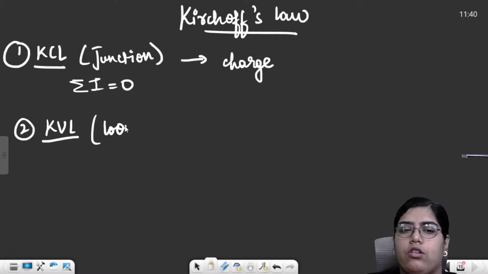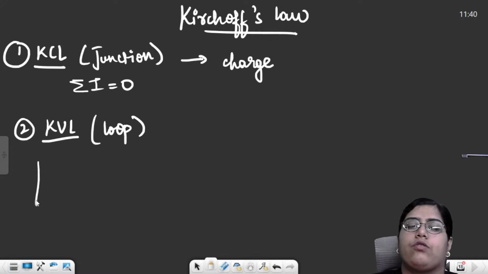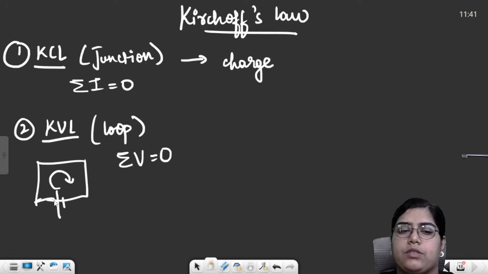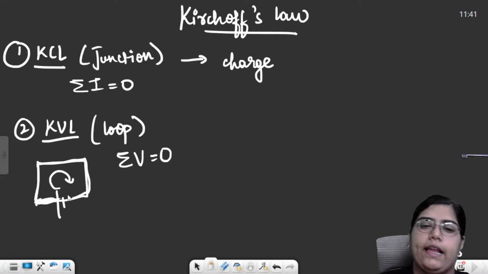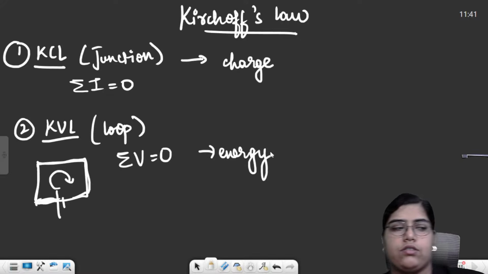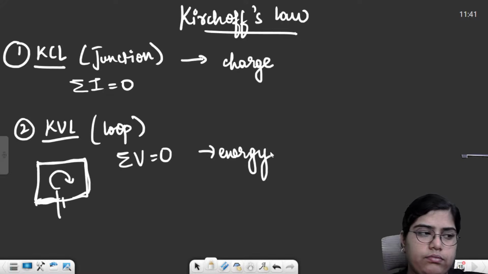KVL, also called the loop rule, says that whenever you move in a closed loop, the net potential should always be zero. That means there must be a battery supplying the potential. Whatever total potential this battery is supplying, only that amount of potential can get distributed within the circuit elements, right? This law works on the law of conservation of energy.